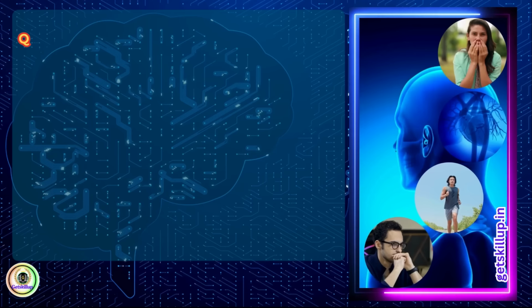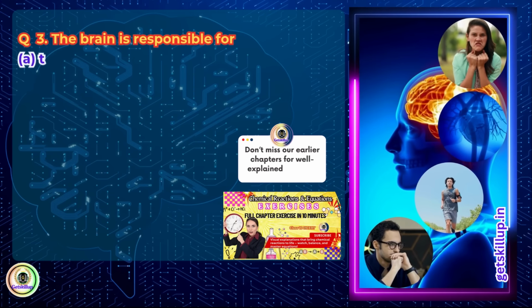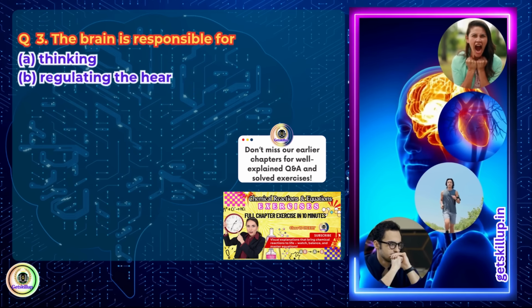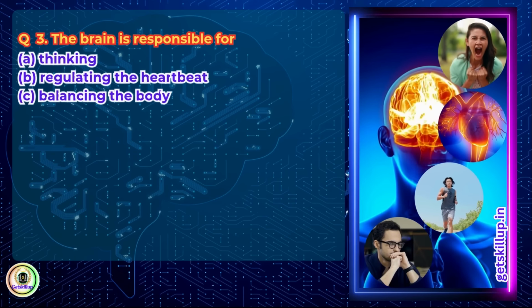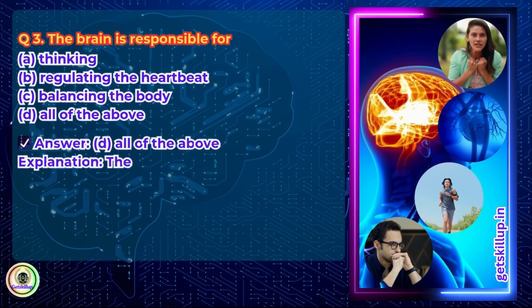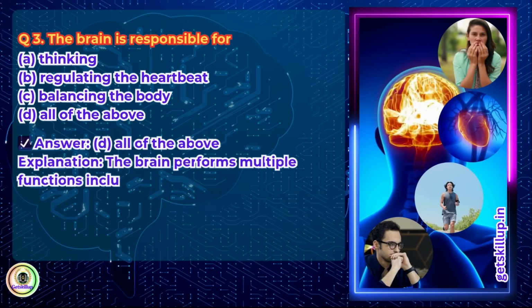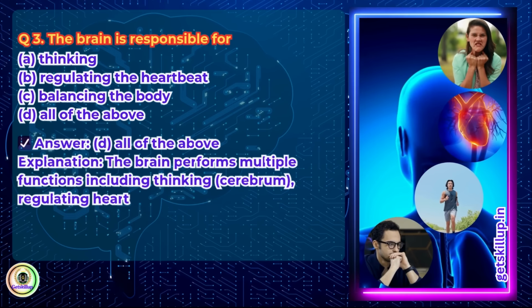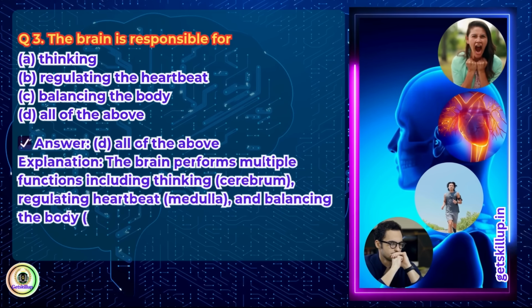Question 3. The brain is responsible for A. Thinking. B. Regulating the heartbeat. C. Balancing the body. D. All of the above. Answer: D. All of the above. Explanation: The brain performs multiple functions including thinking (cerebrum), regulating heartbeat (medulla), and balancing the body (cerebellum).